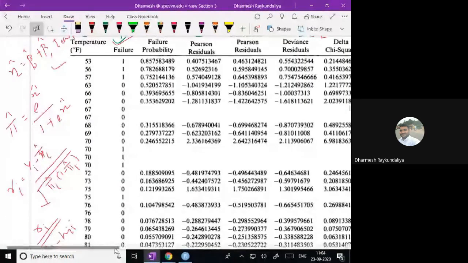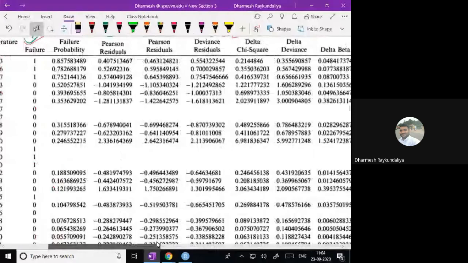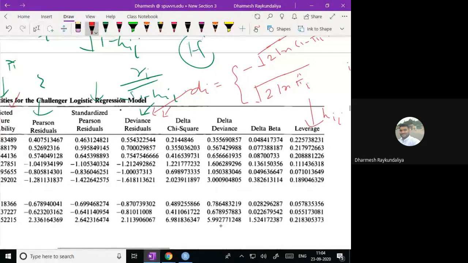Now, for a binary logistic regression, we calculate three measures: delta beta, delta deviance, and delta chi-square. Delta beta is the difference in the beta, where the estimate of beta in our setup is B. For delta deviance, I know the deviance, so I can find the delta D. And this is delta chi-square.